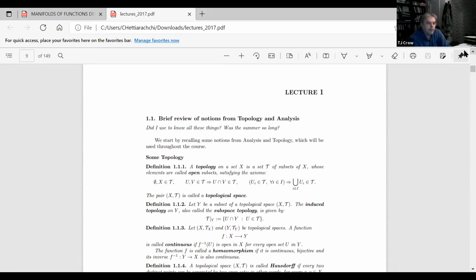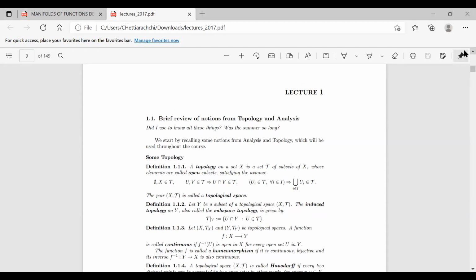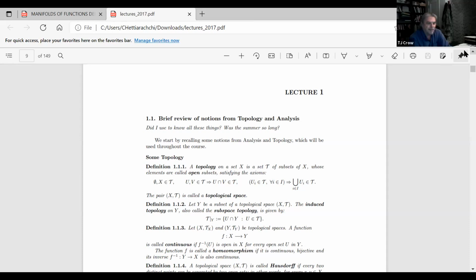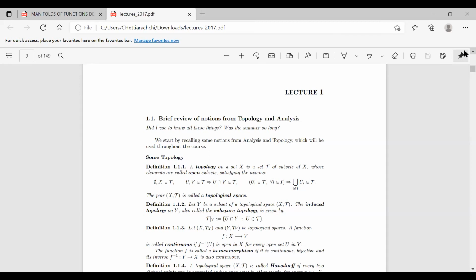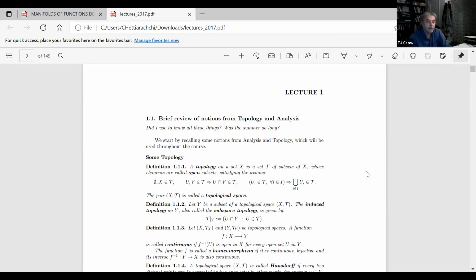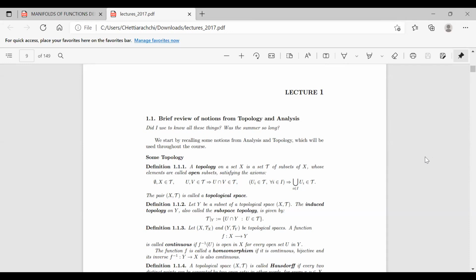Would you be willing to send that to me in an email? Yes, I will send it to you. What's your name? TJ Crow. I wrote you a couple of days ago, so you have my email. Okay, I'll send it back. Thank you. That looks like a really good paper there.